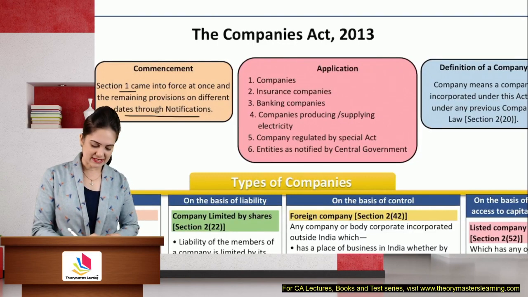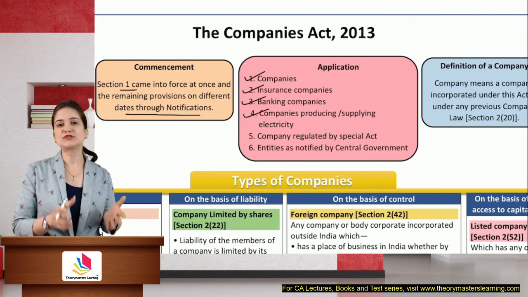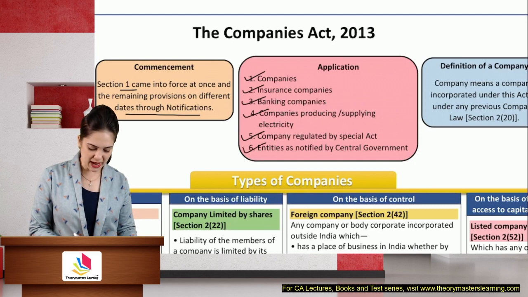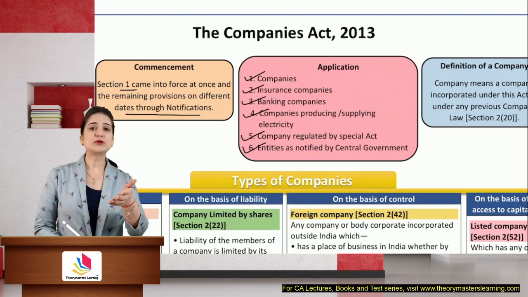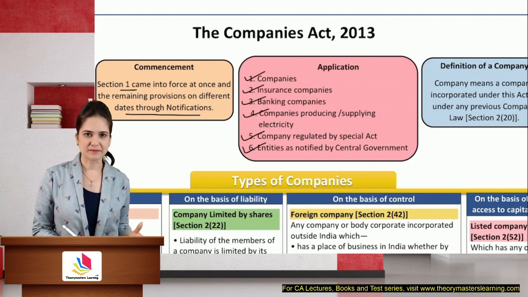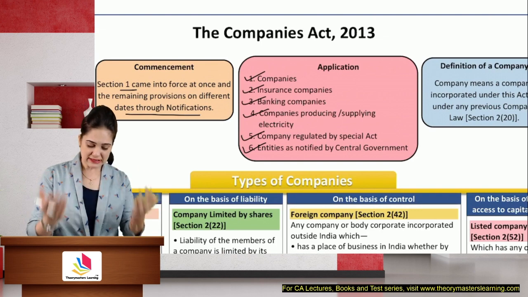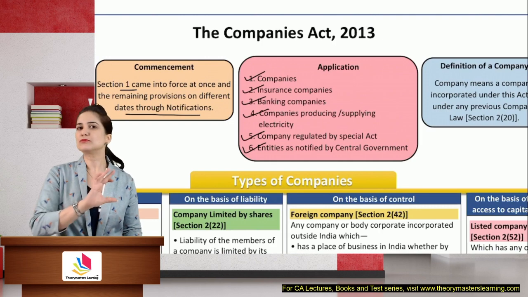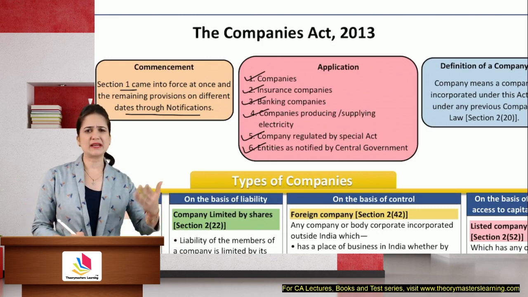This act is applicable to companies, insurance companies, banking companies, companies producing or supplying electricity, companies regulated by special act, and entities as notified by the central government. If you want to know whether this act applies to my business or not, then the applicability is given in this act. It applies to all companies. It applies to insurance, banking, electricity companies.